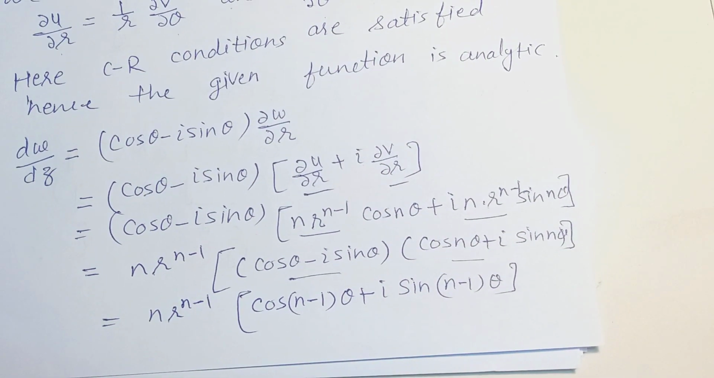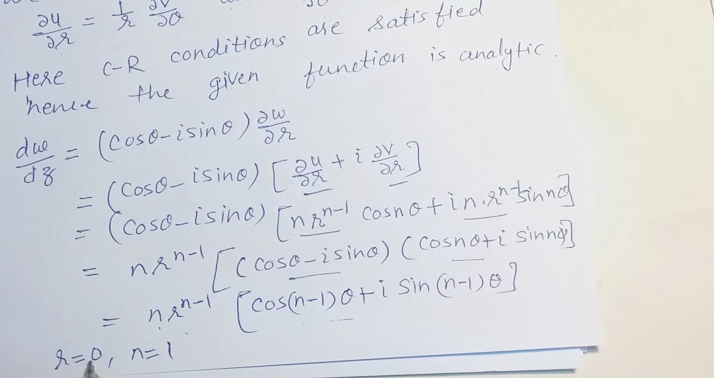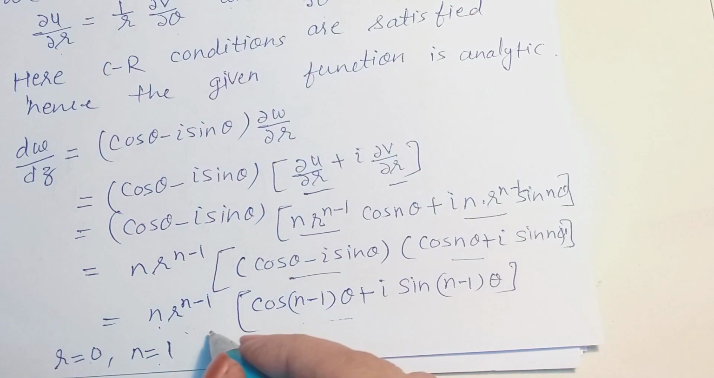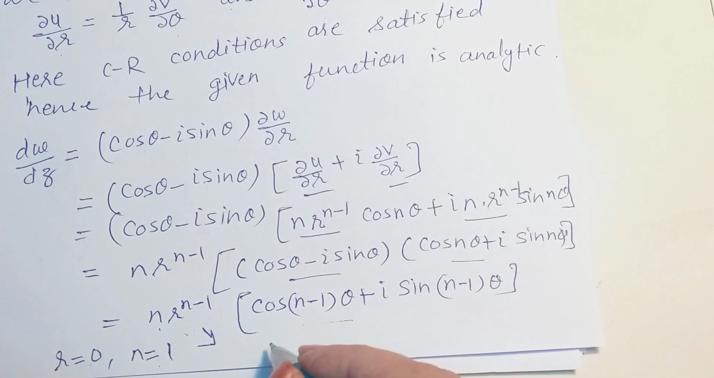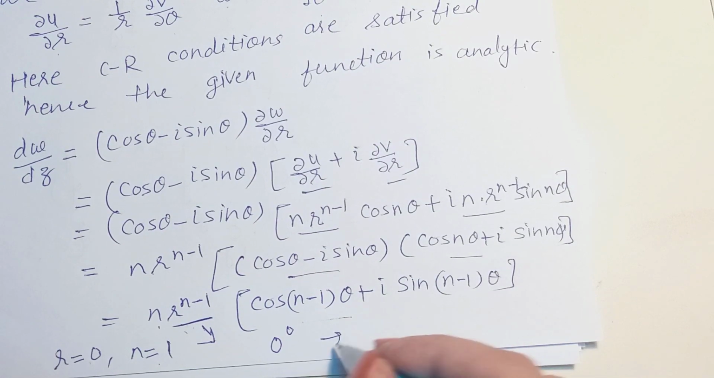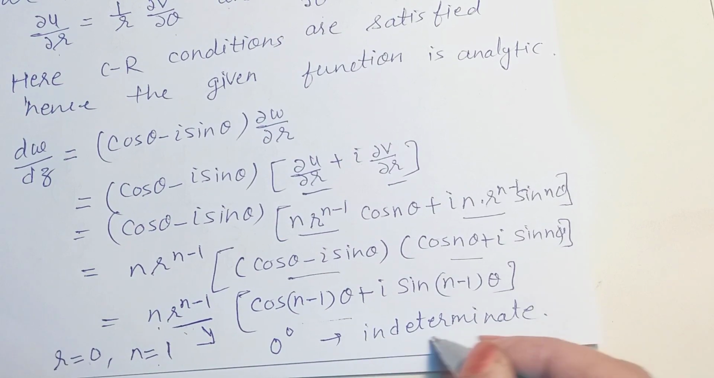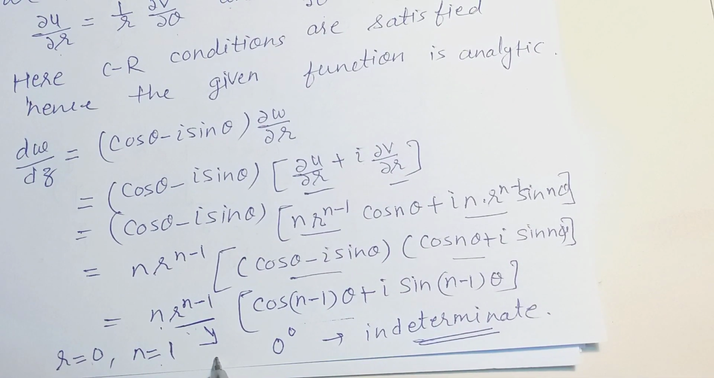Now we can verify, we can see here this function is analytic, right? But when we put n equal to 1 and we take r equal to 0, this function will give the form of 0 to the power 0 from this term, okay, which is an indeterminate form. So at this point we cannot have any derivative of this function. So this function is not analytic where r is equal to 0 and n is equal to 1, right?